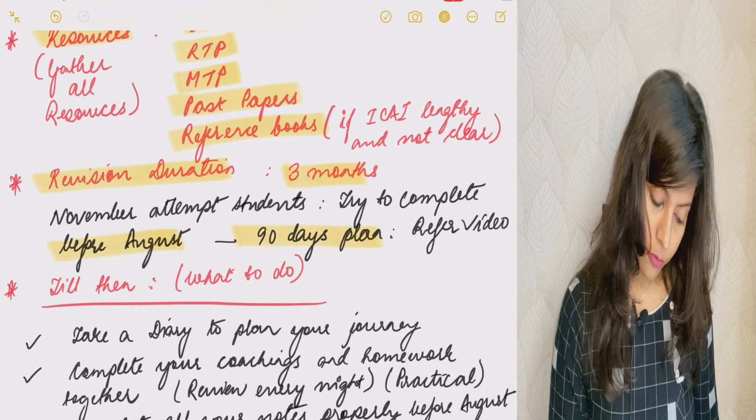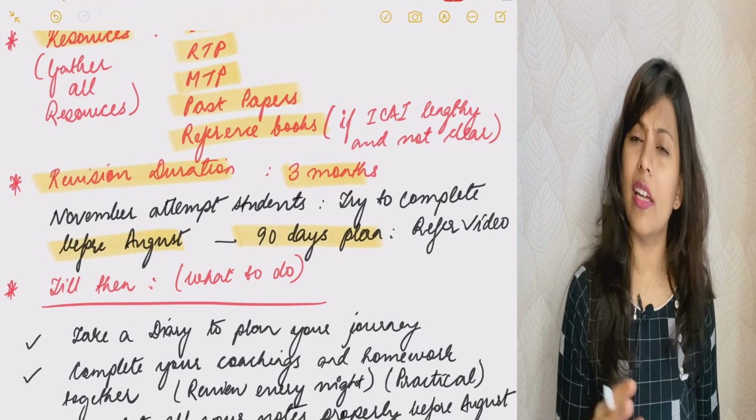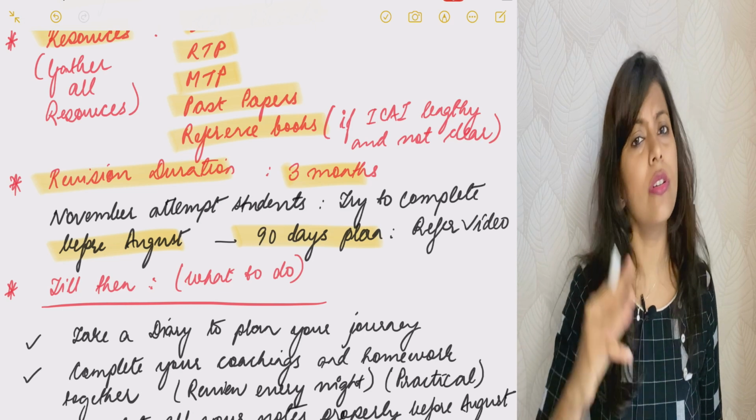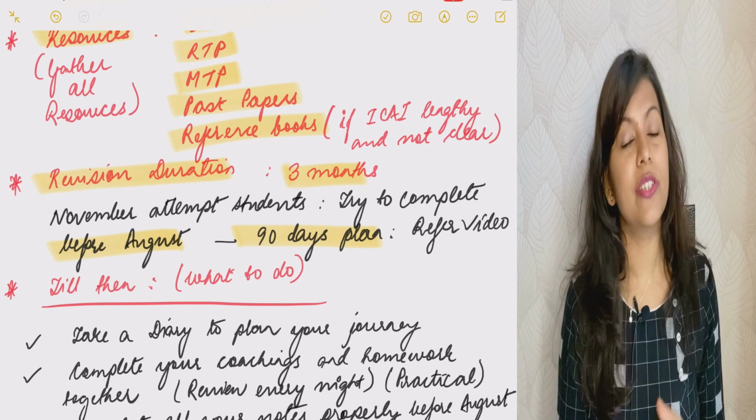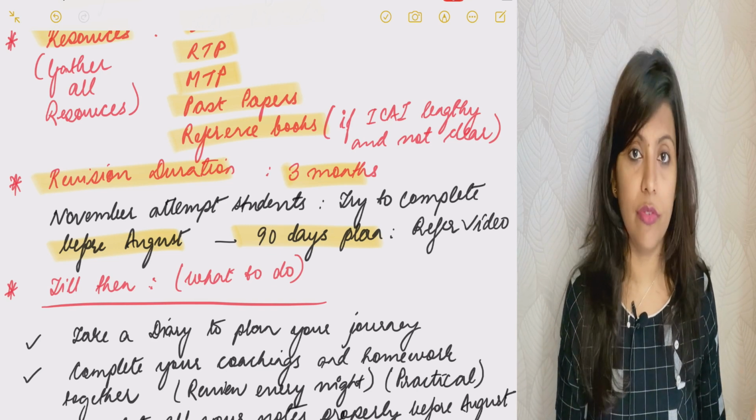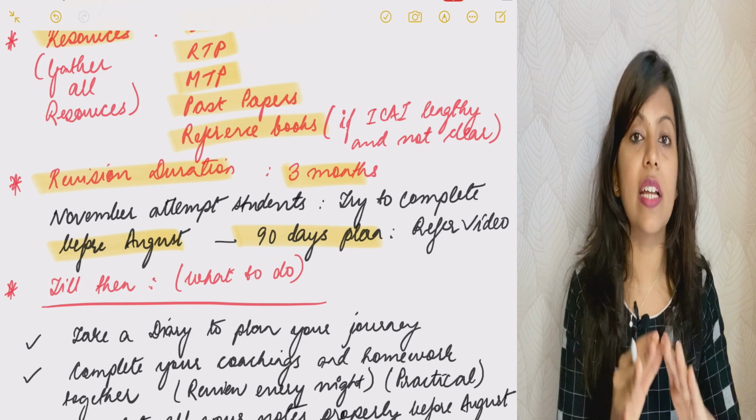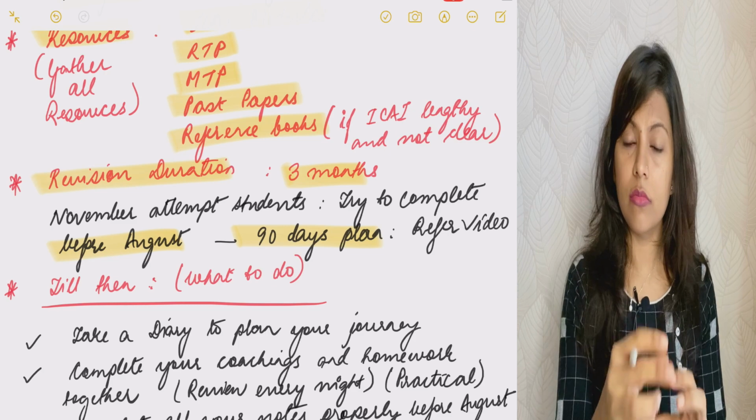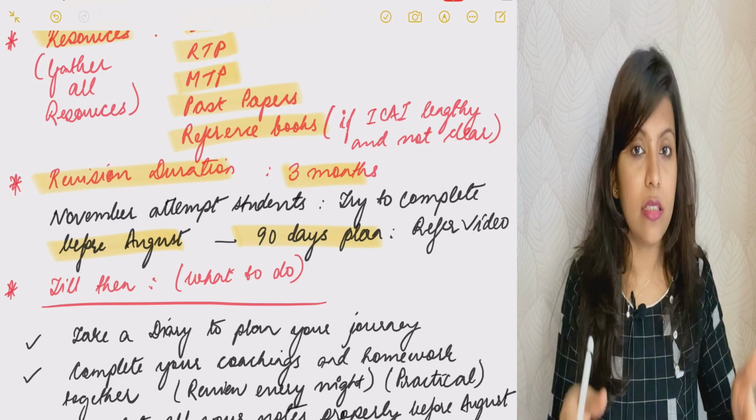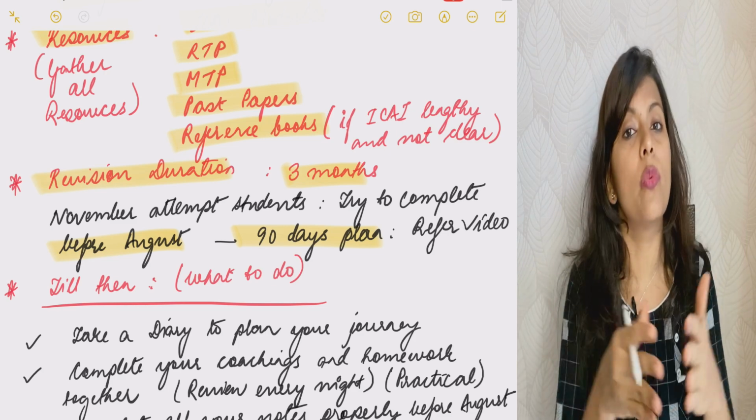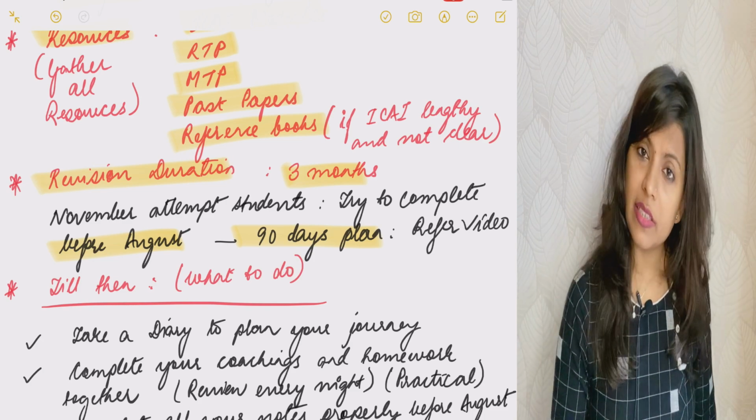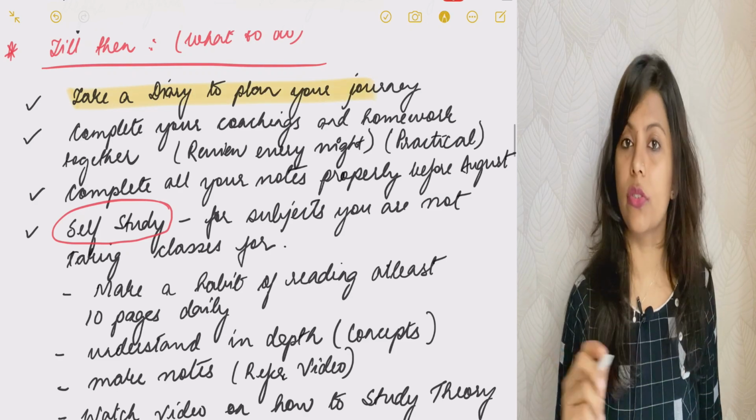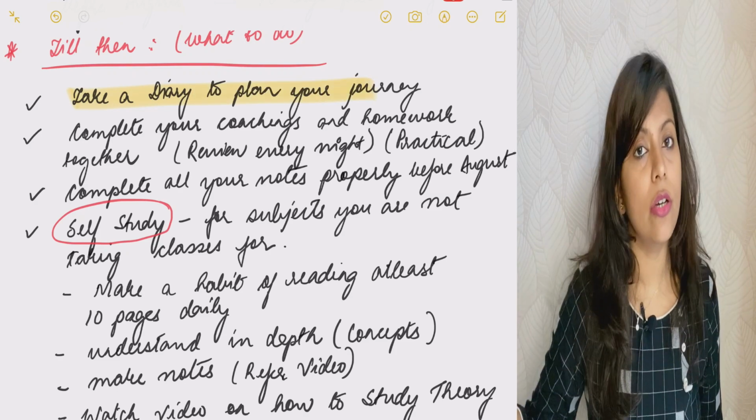After that you need to have a 90-day plan for your revision. I made a video on that last year, which you can refer to for your revision, but right now you don't need it. At present you need to read everything and study everything. Everything is important: all the chapters and all the subjects. You don't need to study selectively at the moment because you have got time and can prepare well for your exams. Before August, till July, you need to take a diary to plan your journey from today till the end of July.